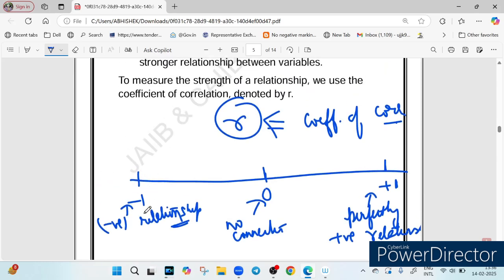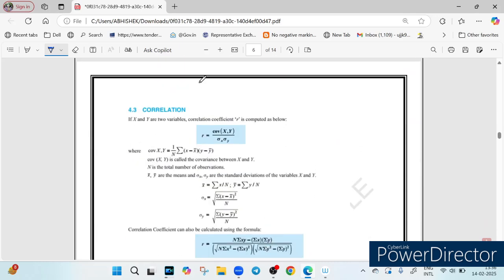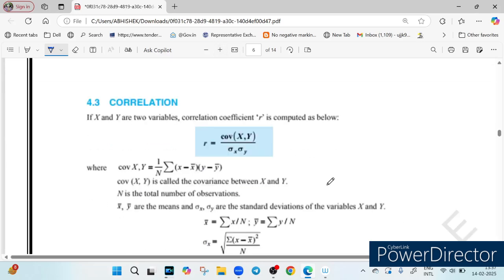r equal to -1 means that the relationship is inverse. What is the meaning of r equal to +1? It means a perfectly positive relationship. And what is the meaning of r equal to 0? It means no connection. And the nearer the value of r is to 0, the weaker the connection. The nearer the value of r is to +1 or -1, the stronger the connection, right? This you have to remember. Now this is the formula which we use to calculate correlation.